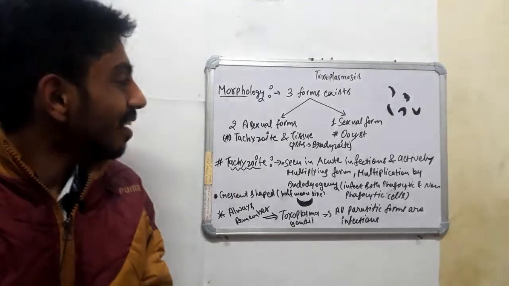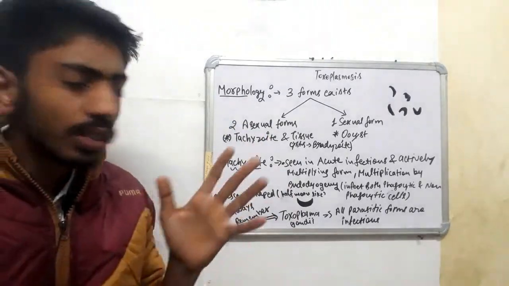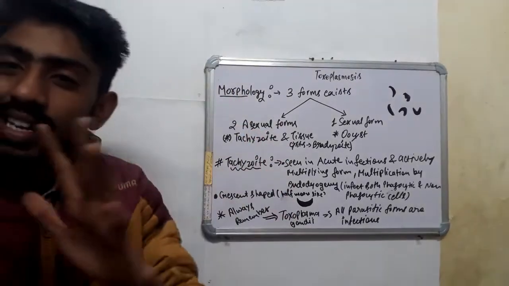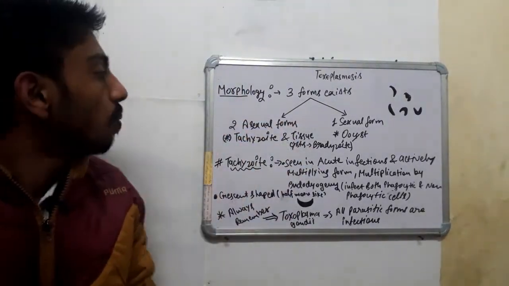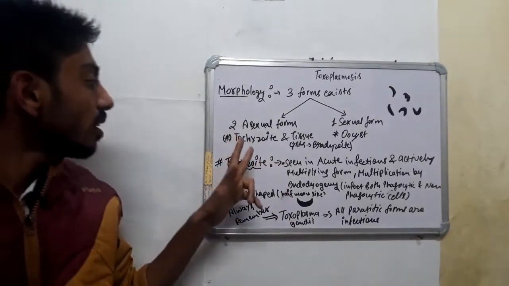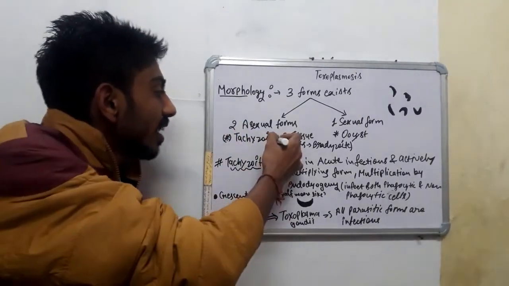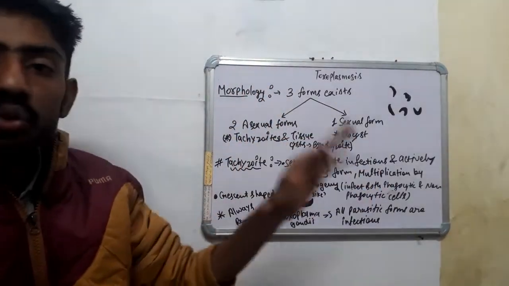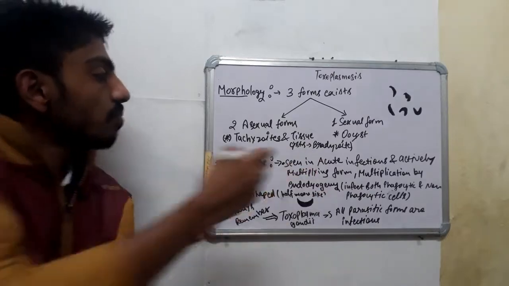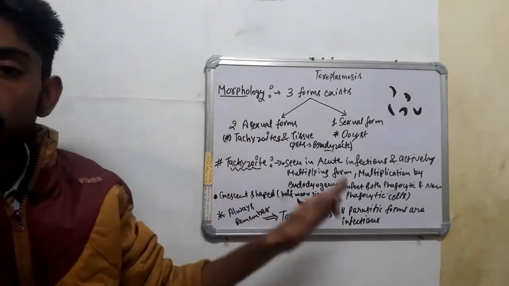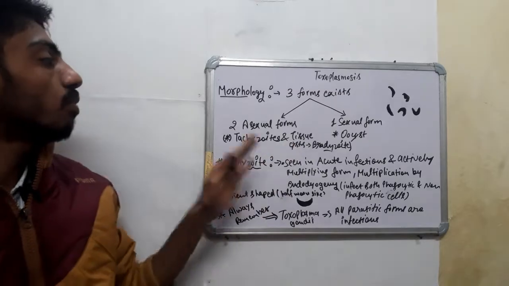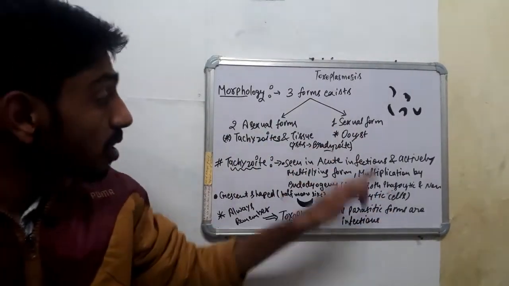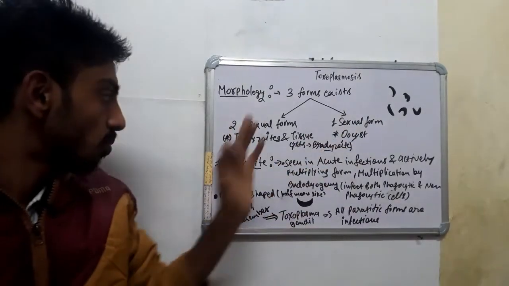Okay guys, coming to the morphology. Toxoplasma has 3 forms. Two are asexual forms and one is a sexual form. The asexual forms are tachyzoites and tissue cysts. Inside the tissue cyst are bradyzoites. Tachyzoite and bradyzoite are the 2 asexual forms, and the sexual form is known as the oocyst. The oocyst is the sexual form.